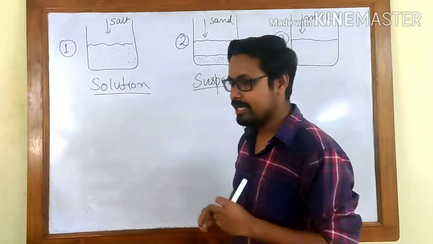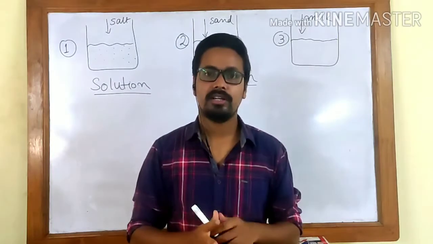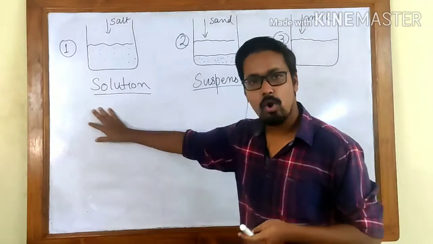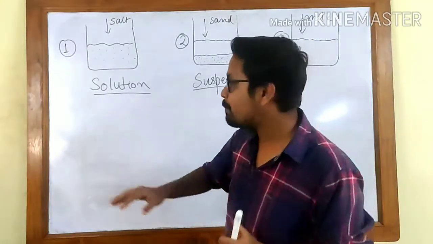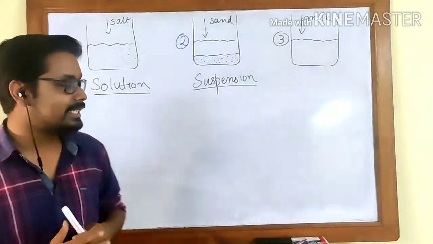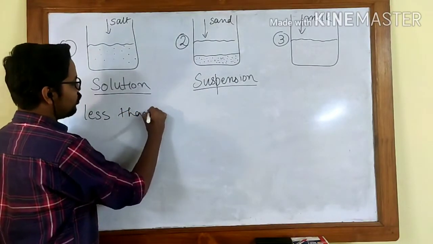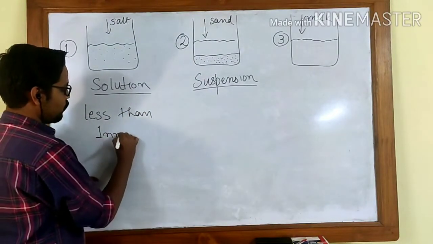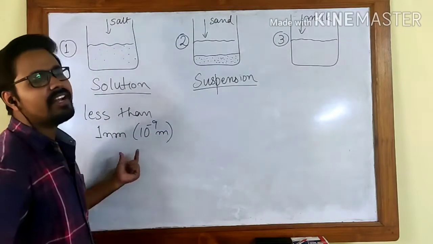Why does this happen? This happens because the size of the particles is not as small as this or as large as the suspension. It is somewhere in the middle. The particles of a solution generally tend to be less than 1 nanometer. 1 nanometer means 10 to the power minus 9 meter. Very small size.